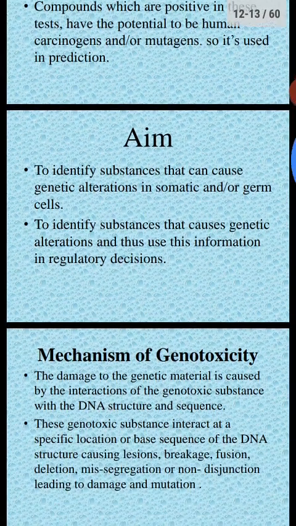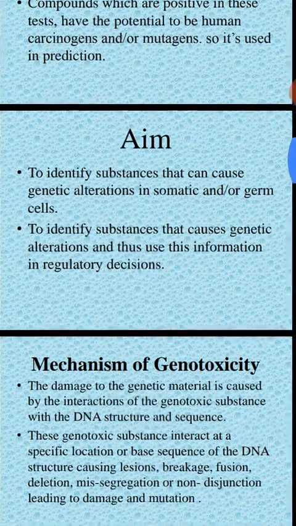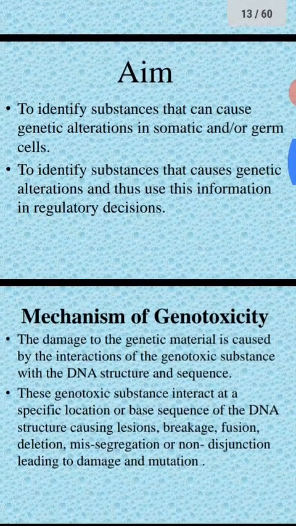So what is the aim of genotoxicity studies? The main aim is to identify substances which can cause genetic alteration in somatic and germ cells, and to use this information in regulatory decisions.